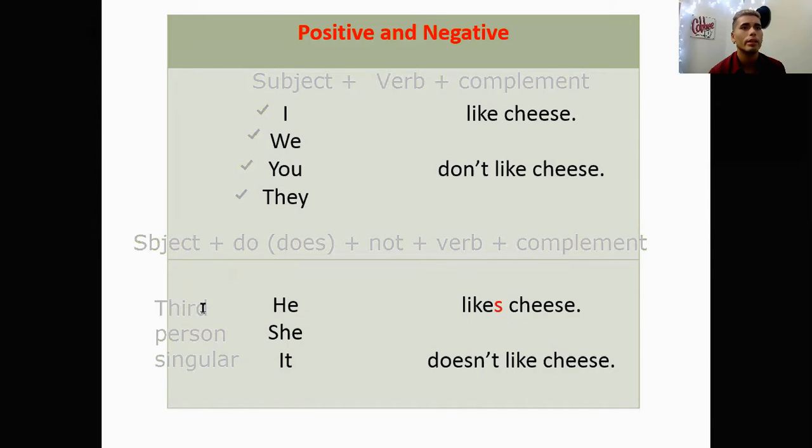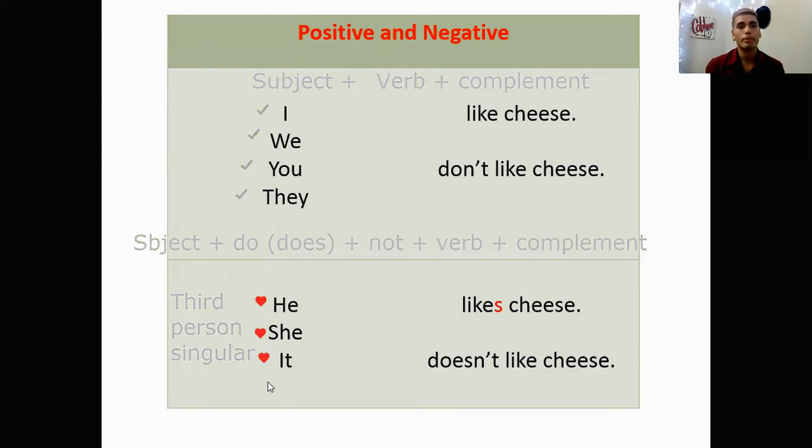The third person singular is simply these three personal pronouns that we have here. Let me mark them with a little heart. We have he, she, it. These three little hearts are the third person singular.